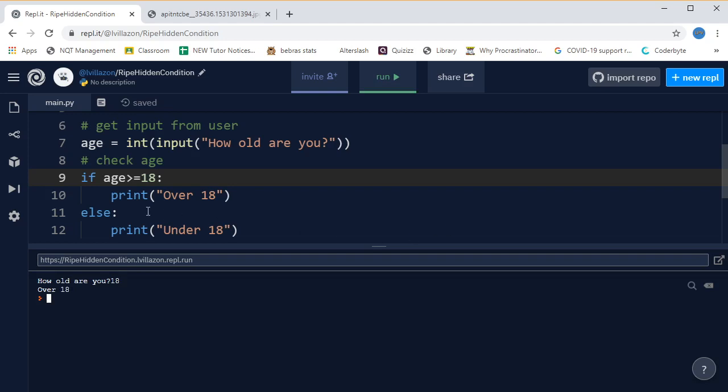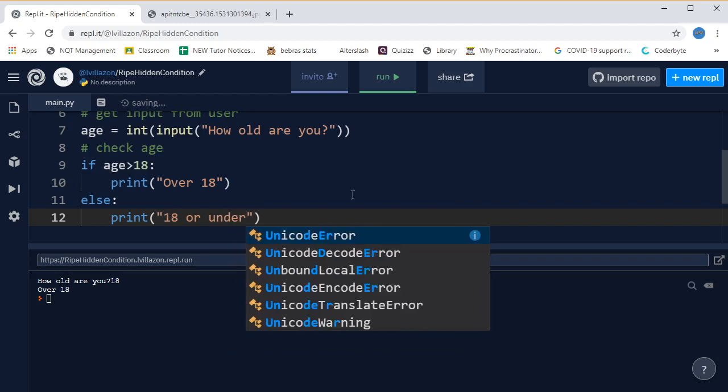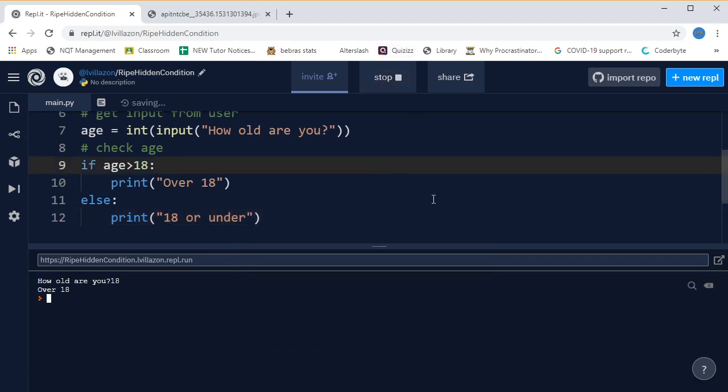The other way is we could change the message. So we can change it back to if age is greater than 18, but we're going to change the message here so that instead of under 18, it says 18 or under. So that is now technically true, and if we run it and say 18, now it says we're 18 or under.